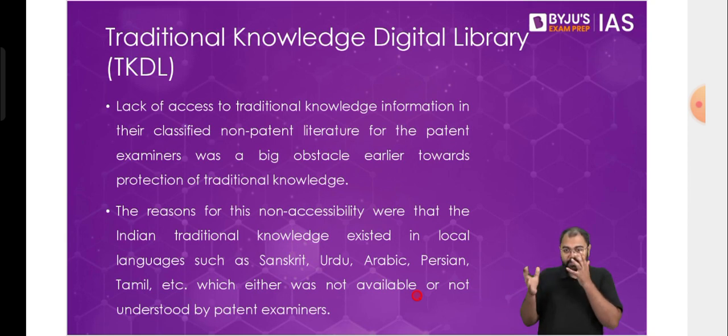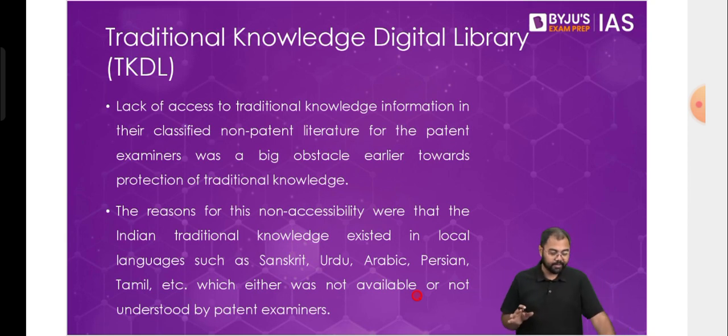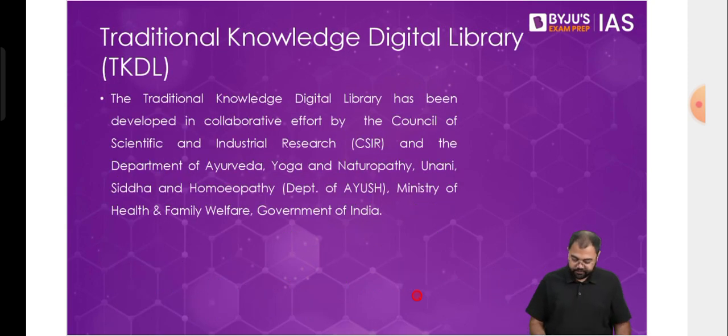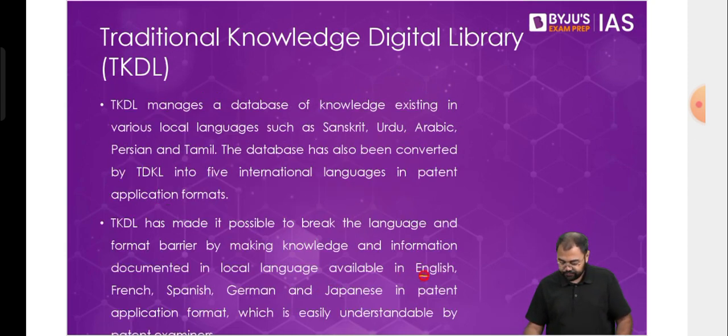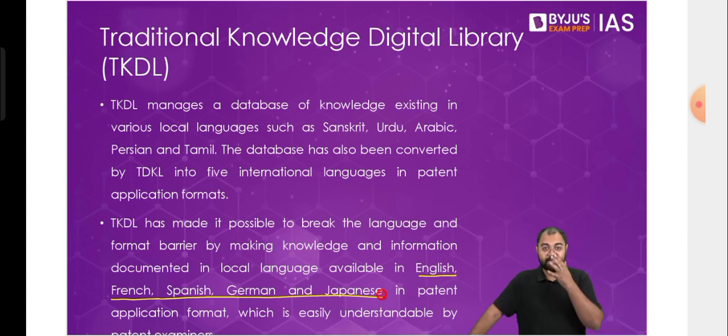So what was decided? That all this traditional knowledge in various different languages should be translated into 5 international languages. This was a decision taken by the CSIR and the Department of Ayush, which has now become the Ministry of Ayush. They collaborated and made this digital library where all this traditional knowledge is available online, translated into English, French, Spanish, German, and Japanese. It will be publicly available so that nobody can simply come and get it patented.